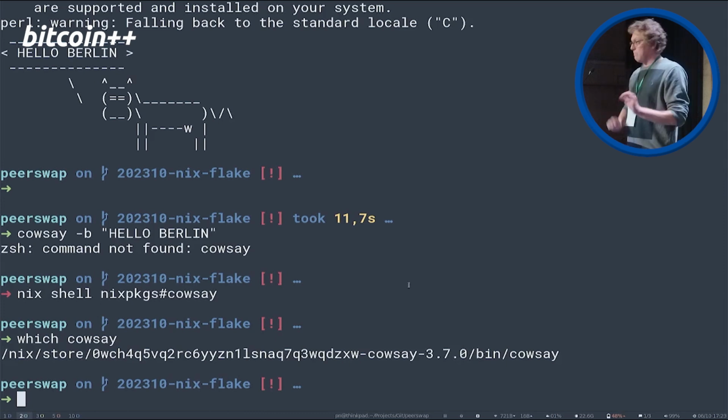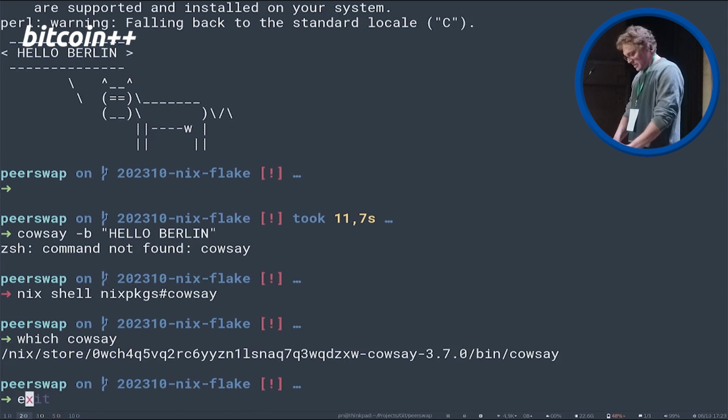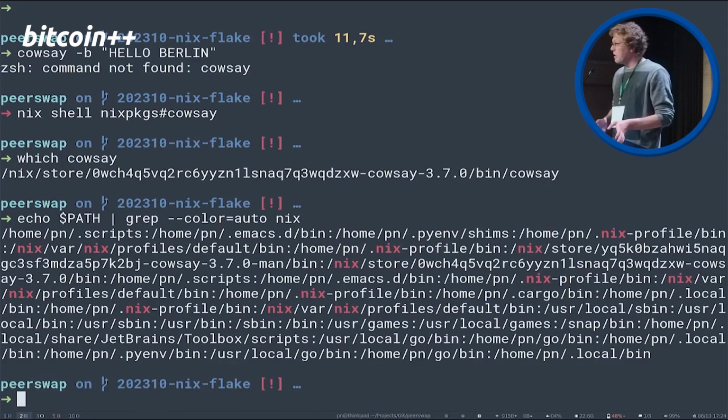So that's basically the thing under the hood that gives us the reproducibility, heavy word. We also could explore, I don't know if this is a good idea, but we can see there's a whole lot of Nix stuff added to the path variable. That's basically what's going on there.